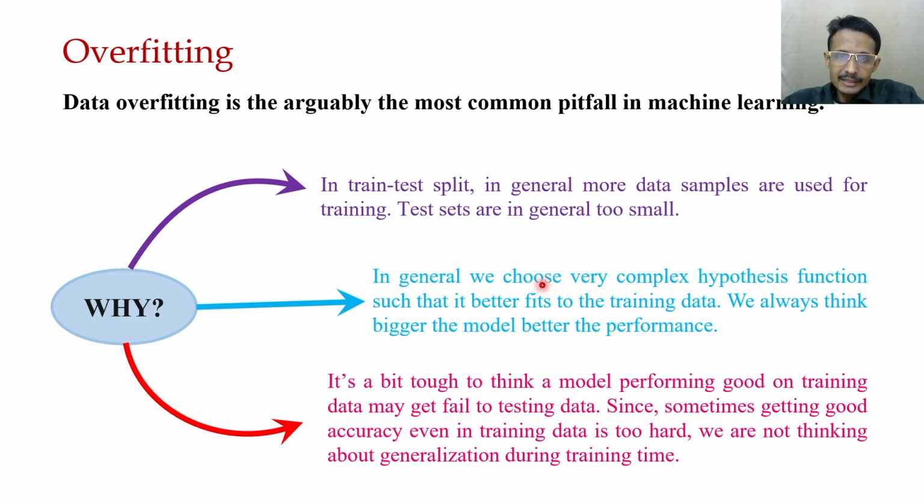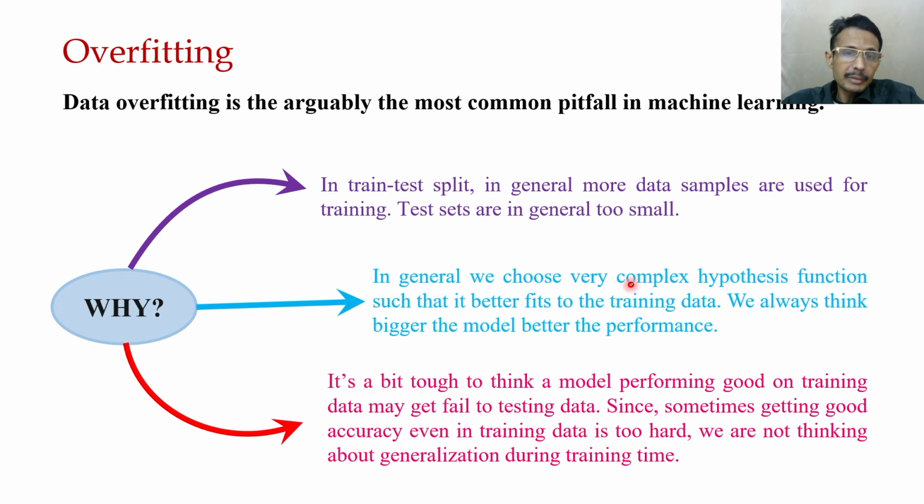Another human tendency is that we generally choose a very complex hypothesis function. We always think that the bigger the model, the better the performance. It may not always be the case. Essentially, when the training data set is small, a complex model has a strong tendency to be overfitted.